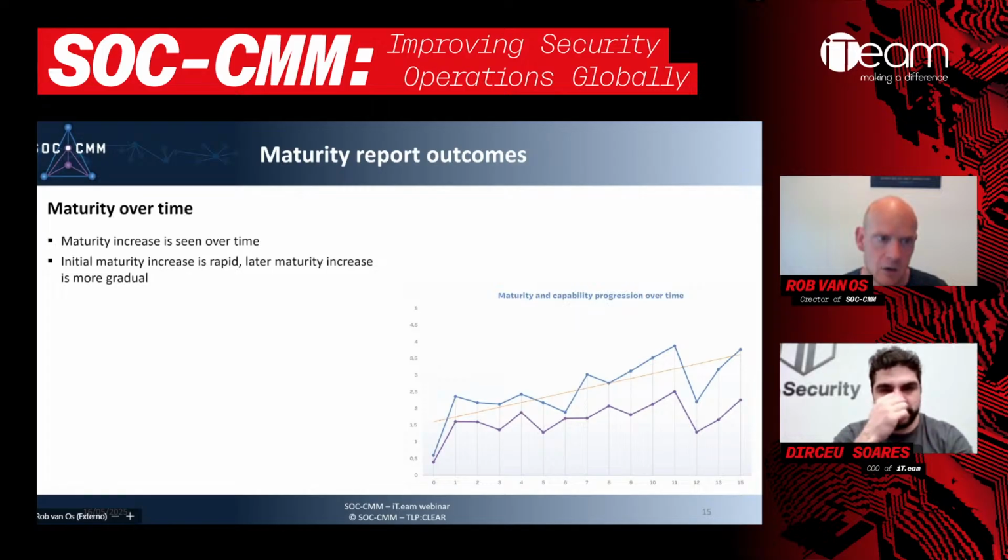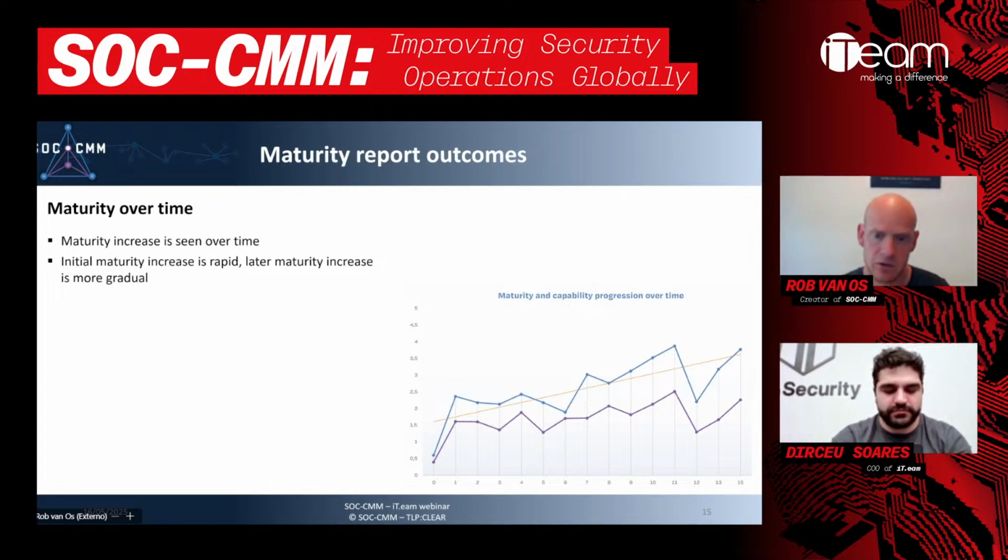So what we see in general is that new SOCs have a low maturity level, and we can see over time that we are slowly growing. It's usually very common for a SOC to get to almost level 2 fairly quickly, where it's somewhat structured. But then getting to level 3 is a lot harder, and getting to even a higher level than 3 is much harder still. So initial maturity increase is rapid, and later maturity increase is more gradual.